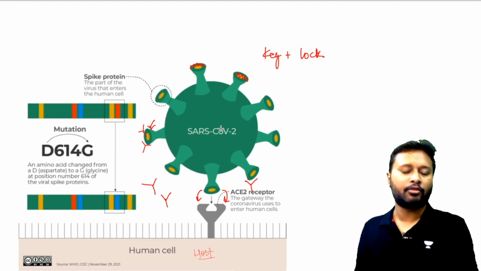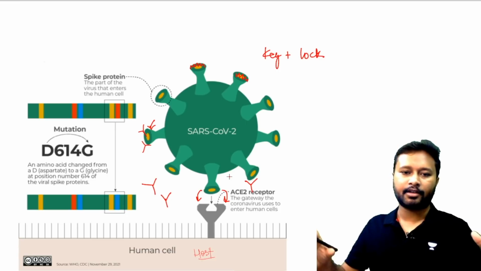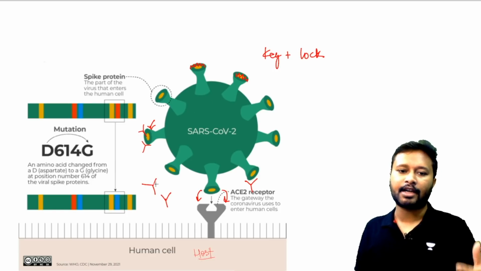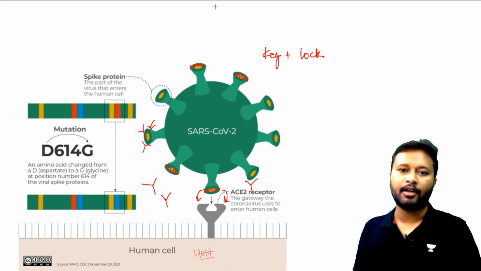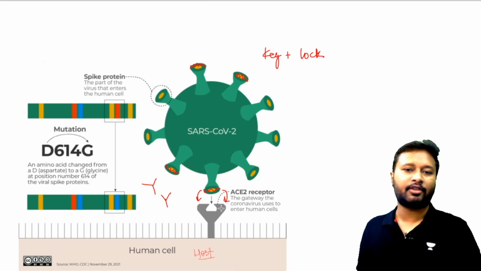But why is the mutation on the spike protein the major concern? Because it is going to change whatever knowledge we have about it. If our immune system has understood the coronavirus and started inhibiting it by sending its immune cells and stopping this key and lock mechanism, then if it mutates, our immune system won't be able to recognize it and won't act on it. So these spike proteins are now open to interact with the receptors.